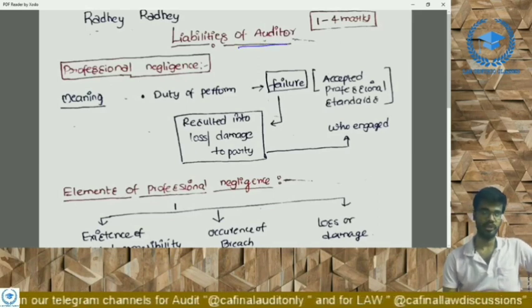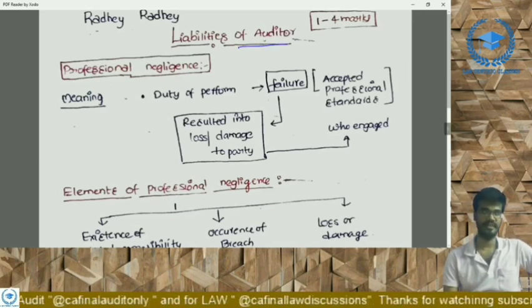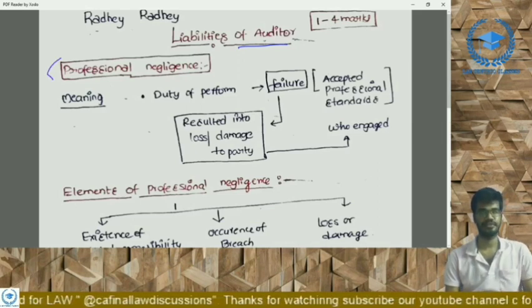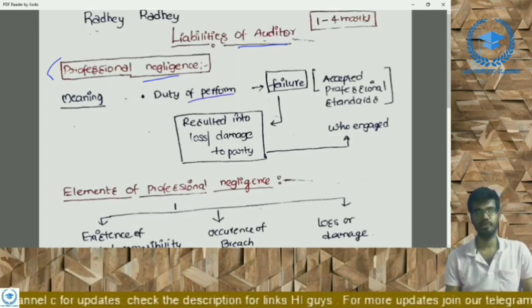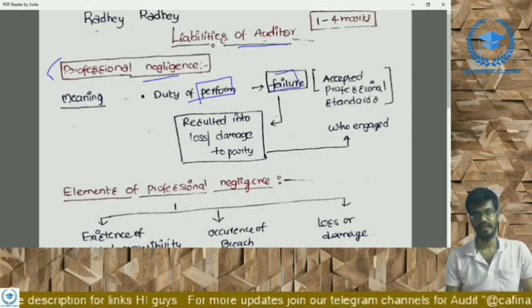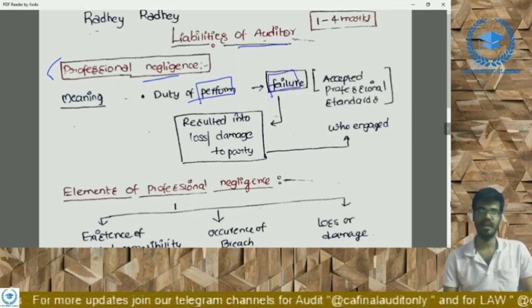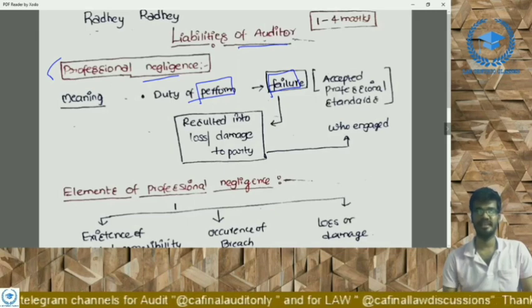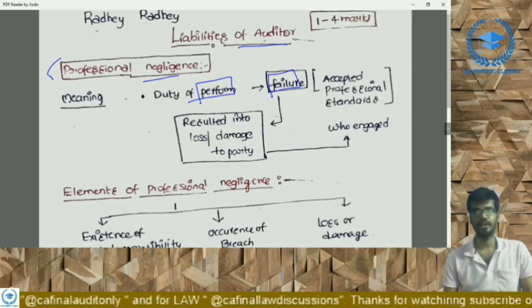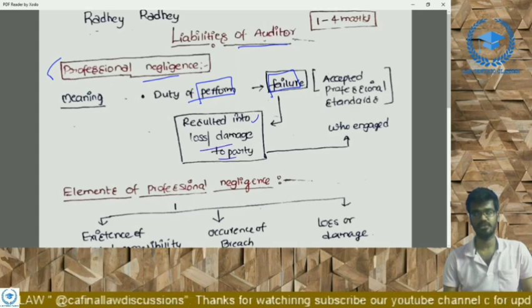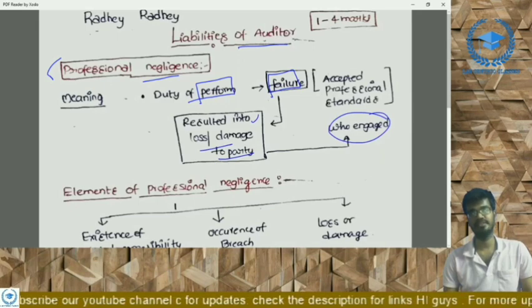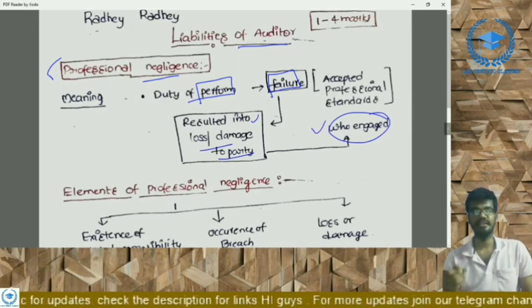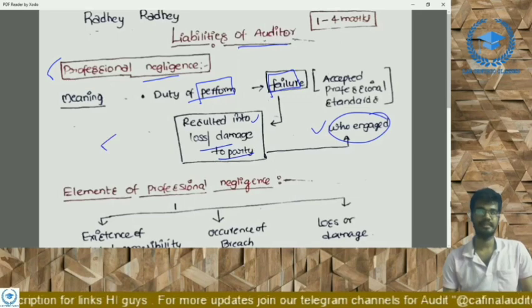Before going to the topic, we will just discuss one definition, that is professional negligence. When a person is said to be professionally negligent, we'll discuss right now. It means a person has a duty to perform, and there is a failure in that duty, and it also resulted in loss or damage to the other party, who engaged this professional. Then such a person is said to be professionally negligent, right?